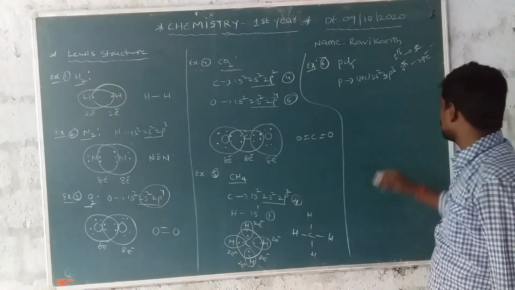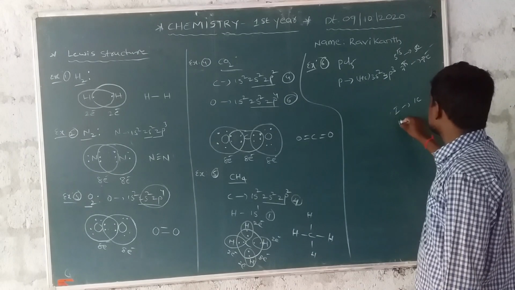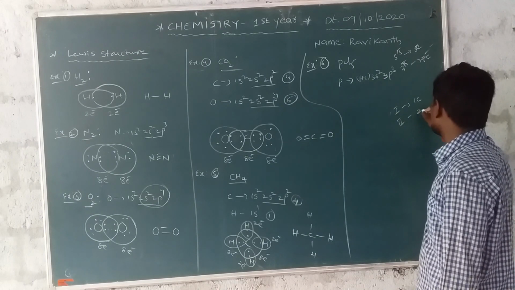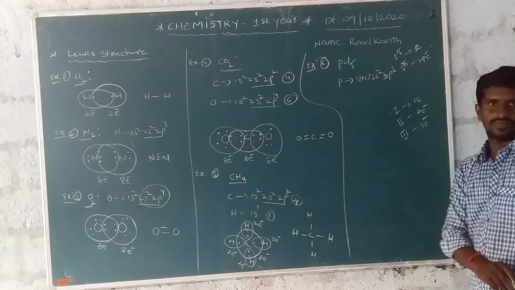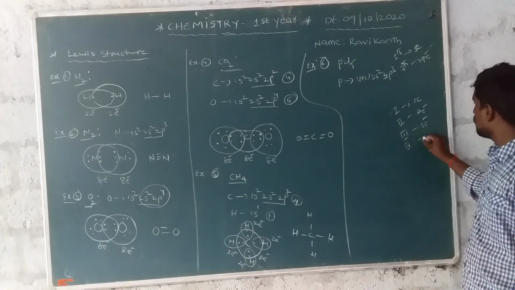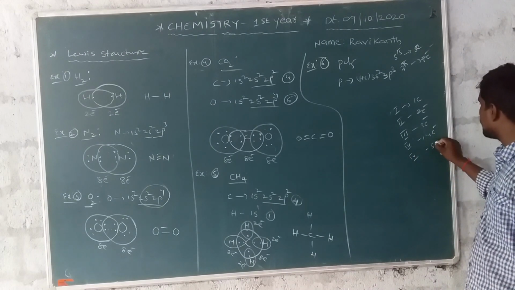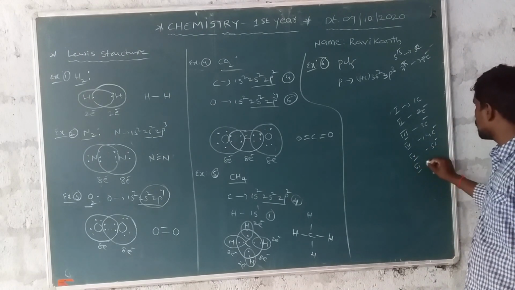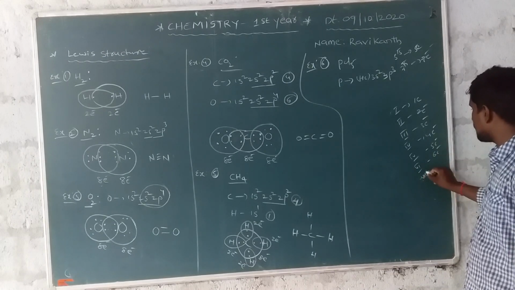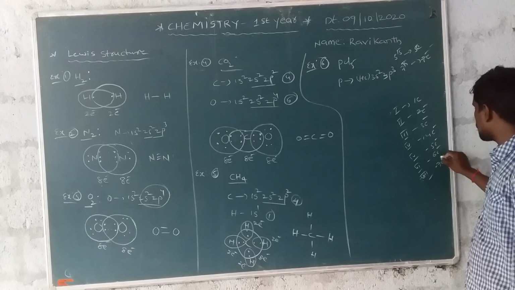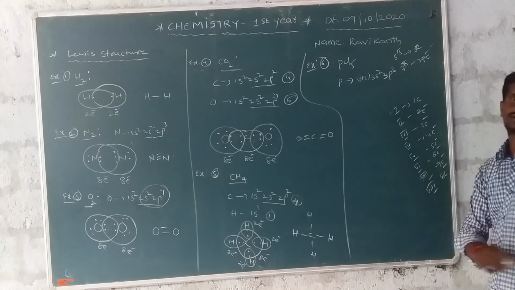Each one simply: first group element, 1 electron. Second group elements, outermost 2 electrons. Third group element, 3 electrons. And fourth group element, 4 electrons. Fifth group element, 5 electrons. And sixth group element, 6 electrons. And seventh group elements, 7 electrons. And eighth group elements, 8 electrons.